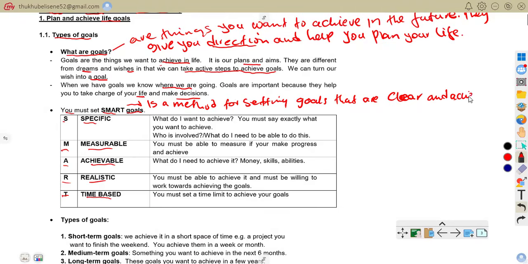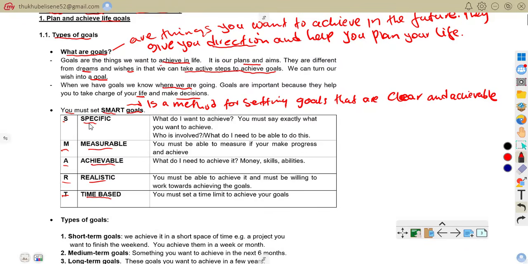Like we've said, SMART stands for specific, measurable, achievable, realistic, and time-based.